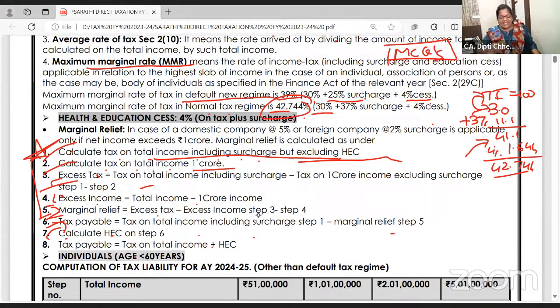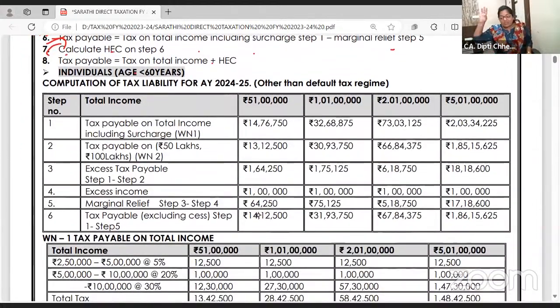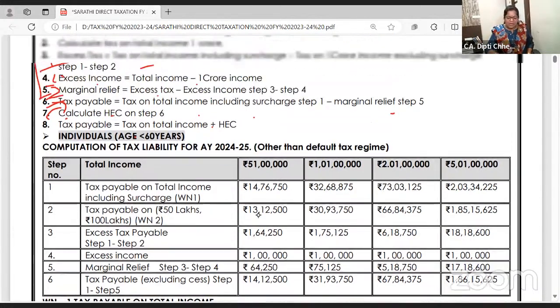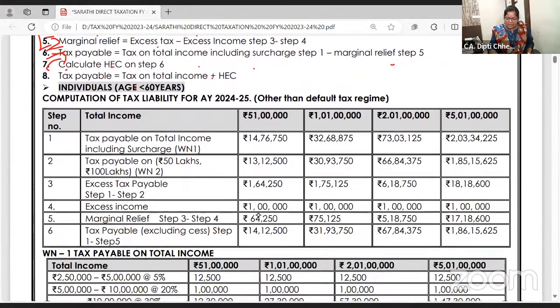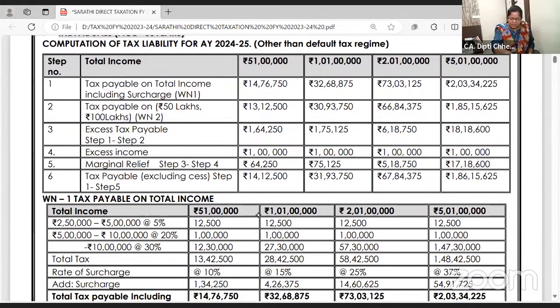Did you get the secret, dear students? How did I teach you? Normally, you know how we teachers are supposed to teach. Okay, dear students, first understand this format, then we will solve the problems. I have solved the problem, and in that problem, I explained the steps and all. And now I'm coming to the format. And in the compiler, all these examples are solved for you.